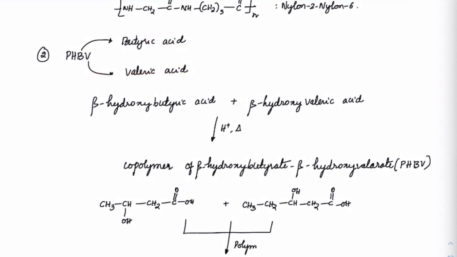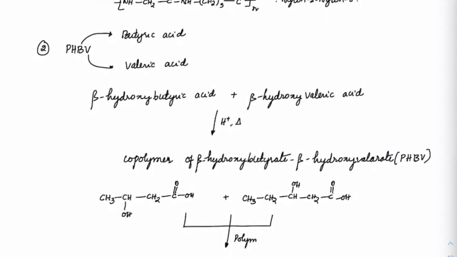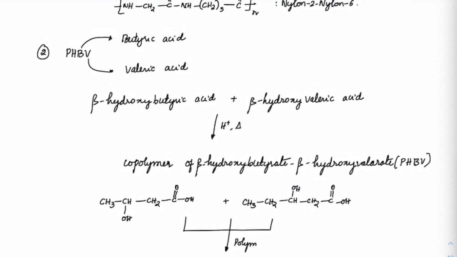So beta hydroxy butyric acid plus beta hydroxy valeric acid. When you combine these two, we will get a copolymer of beta hydroxy butyrate and beta hydroxy valerate. So if you check the name, it is the polymer of hydroxy butyrate and valerate, correct. So that is PHBV.